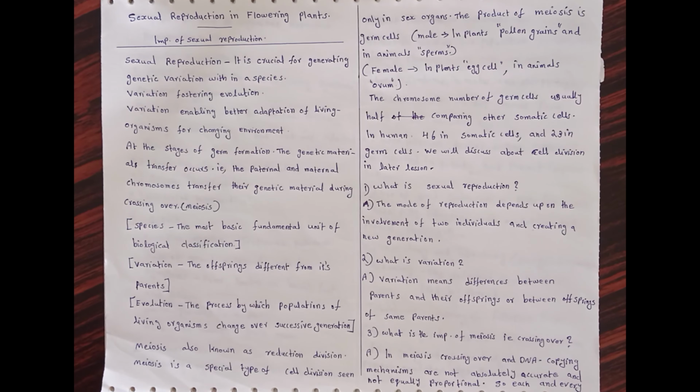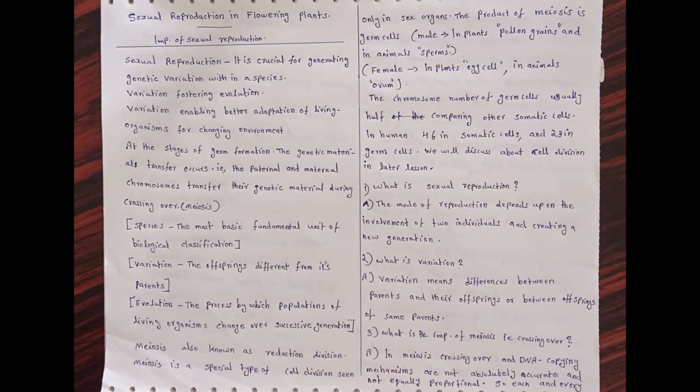What are germ cells? Germ cells are mainly the male and female reproductive cells. That is, in the case of plants, pollen grains and egg cell are the germ cells. But in the case of animals, sperms and ovum are the germ cells.